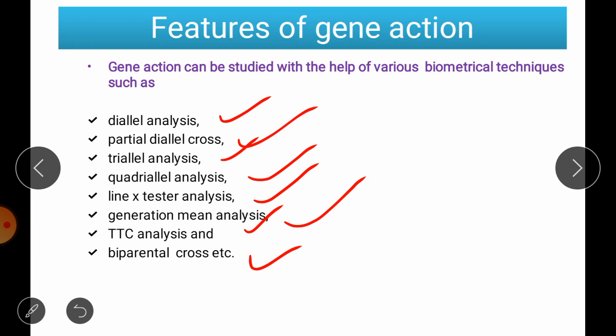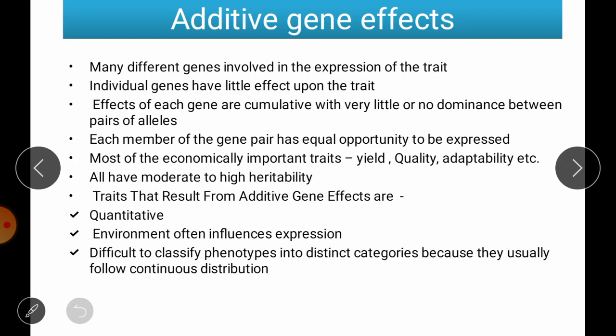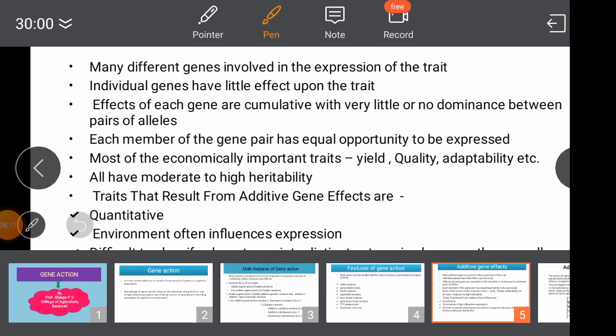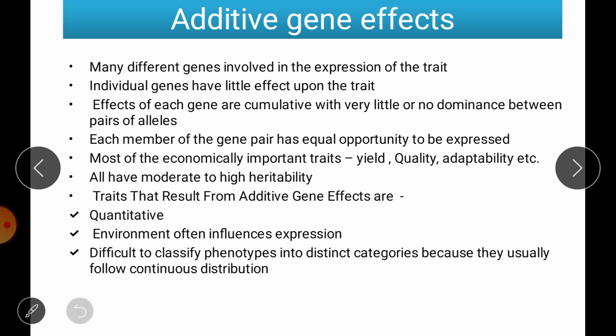The knowledge of gene action is very essential in order to know how these characters are transmitted from one generation to the next. First of all, we are going to see additive gene action. How is this additive gene action reflected? Additive gene action results from a cumulative effect of all the genes present at a locus.